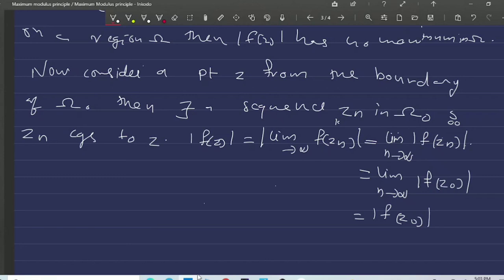And the modulus of f of z naught is the maximum value of this modulus function on E. Therefore, the modulus of f of z naught is the maximum value of the modulus of f of z on the boundary of omega naught, and the boundary of omega naught is contained in the boundary of E. Therefore, the modulus of f of z attains its maximum on the boundary of E. So in any case, the modulus of the function has a maximum value at the boundary of E. Okay.